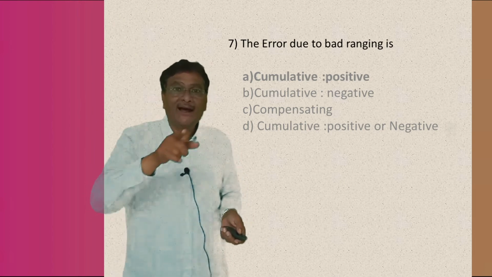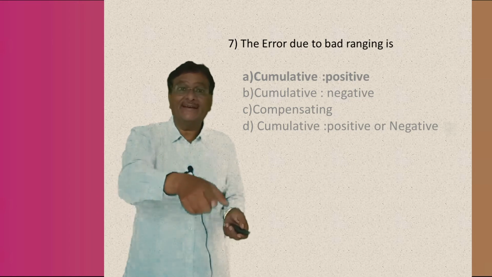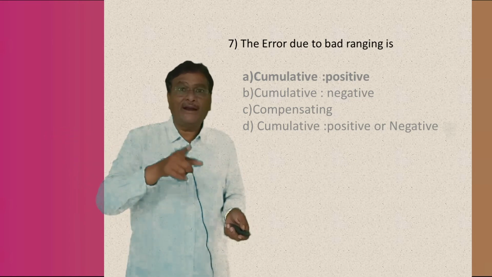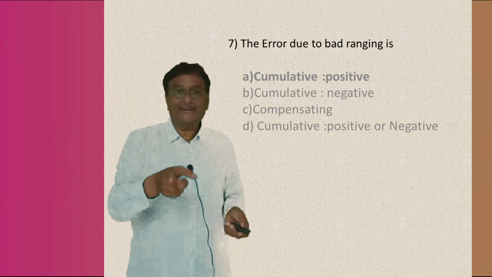Therefore your 100 meter after bad ranging will become 100.08 meter. Got my point?